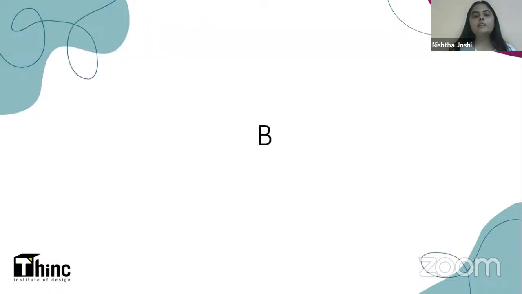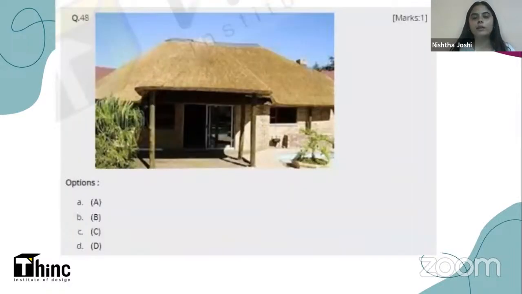Of course, the right answer is B. This is a roof made out of cane. It also matches the description that was given. So if you're not able to understand what the material is, please remember the description that was given with that material and try to match it with the image. So the answer will come automatically to you.